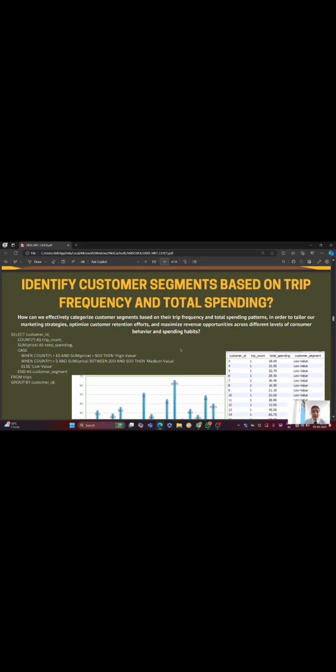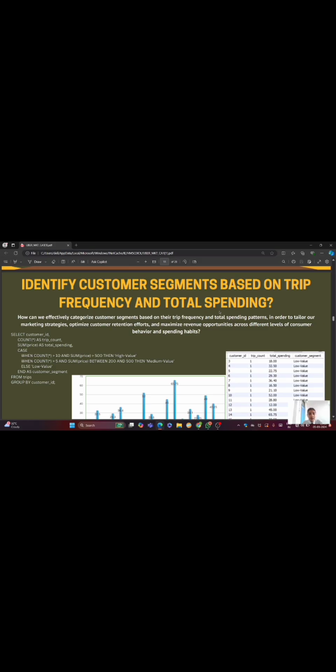After that we identified customer segmentation based on trip frequency and total spending: how we can effectively characterize customer segments based on their trip frequency and total spending patterns, in order to tailor our marketing strategies, optimize customer retention efforts, and maximize revenue opportunities across different levels of consumer behavior and spending habits.